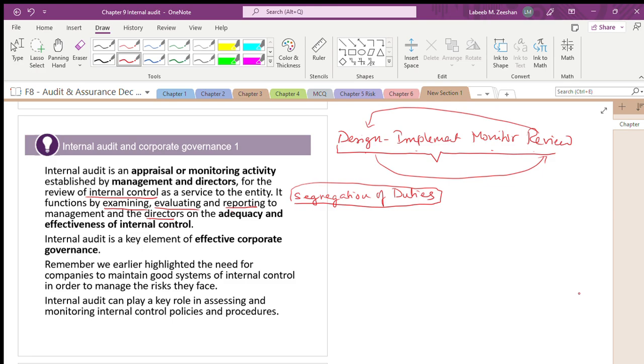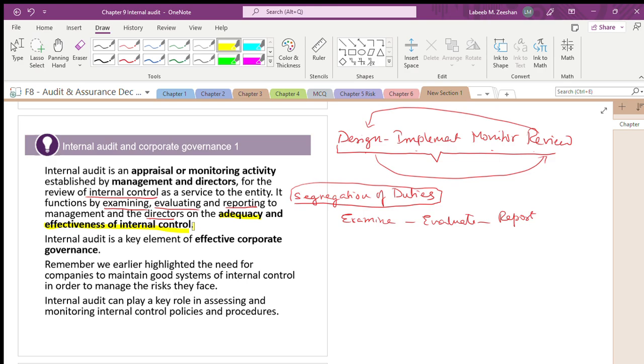In the same way, they will examine, next they will evaluate, then they will report. They are talking about whether the segregation of duties is effective or not. As simple as that. They are talking about the adequacy and effectiveness of internal controls. Internal controls is a simple word for segregation of duties.